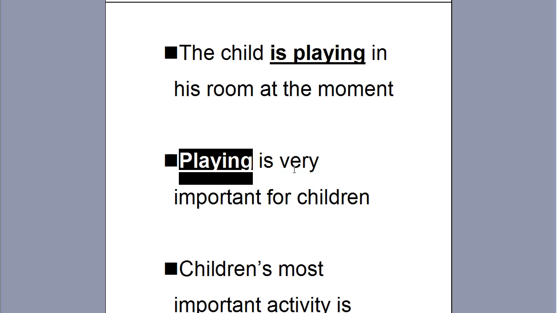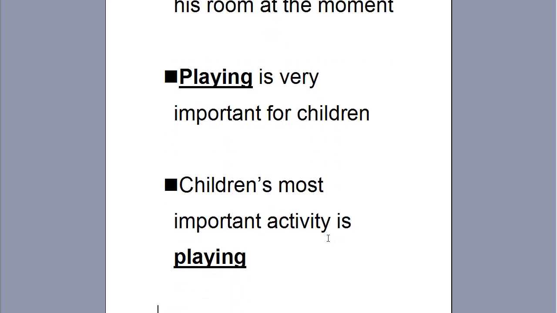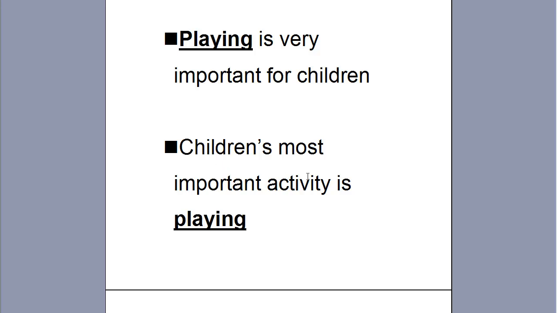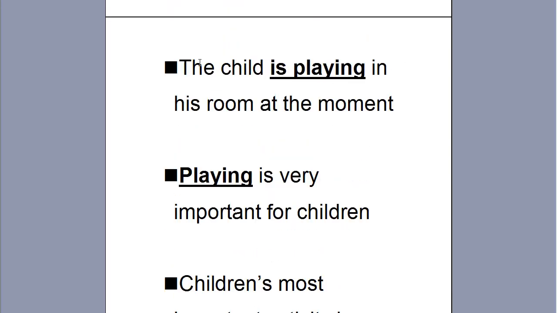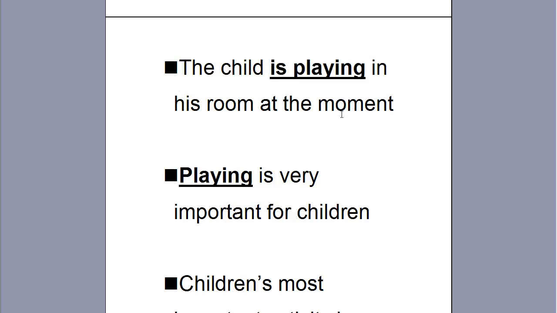The action of playing is very important for children. And another example with a gerund as the object. Children's most important activity is what? Is playing. Again, the action of playing. Playing here is a gerund and not a verb, as in the present continuous form. The child is playing in his room at the moment. So can you see the difference in syntax, grammar and meaning? With these examples in mind, you'll never confuse them again.